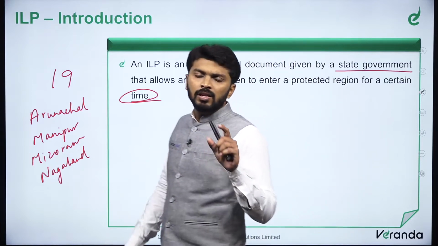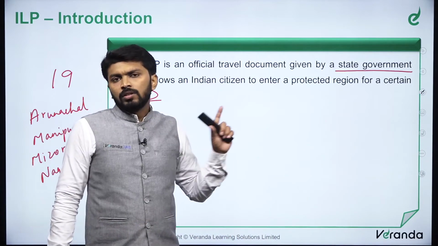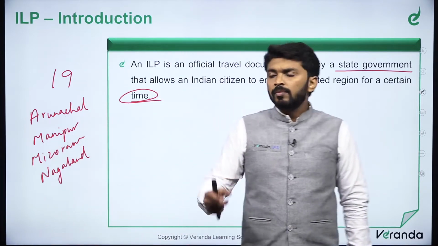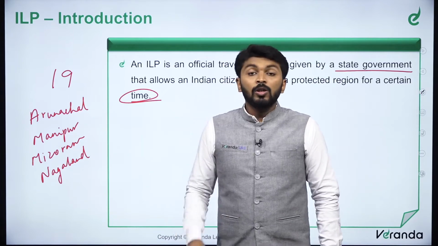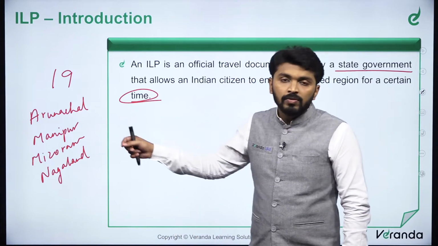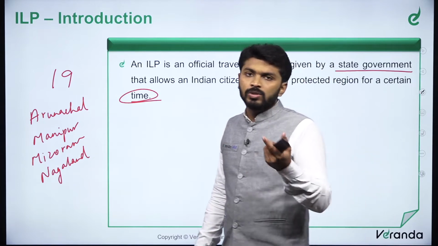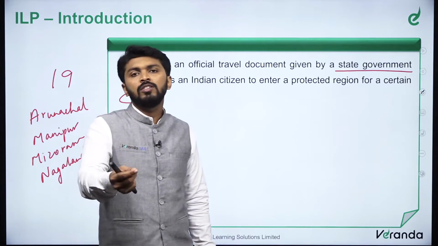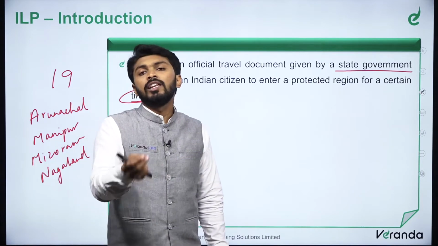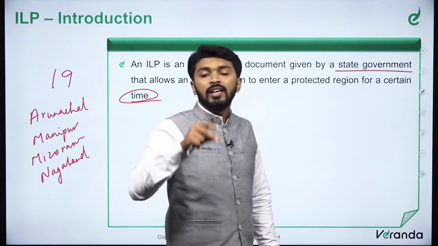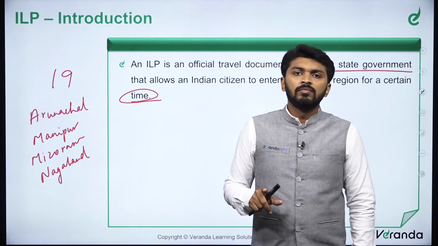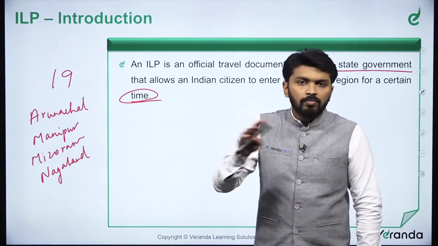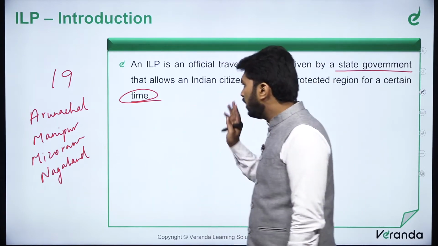By this time, I am sure you are clear about what the ILP system is. It is an official travel document given by the respective state governments. For example, if you are visiting Manipur, you have to file an ILP request with the state government of Manipur. The state government will grant you permission to visit the state or any particular regions of the state, and they will specify the time of your stay. You have to exit the area before the end of that time. So this is the ILP system.